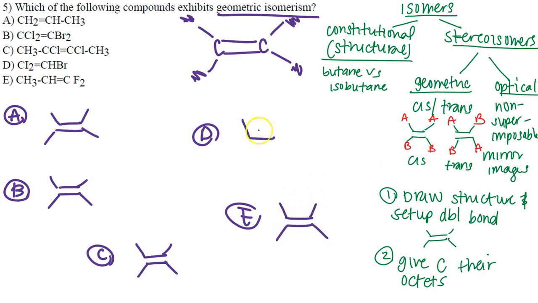There we go. And then after I draw them, I just look at each structure and fill out all the different atoms that each carbon is being attached to. All right, folks, and this is my approach for it. And then what's the most important thing? I'm giving those carbons their octets.